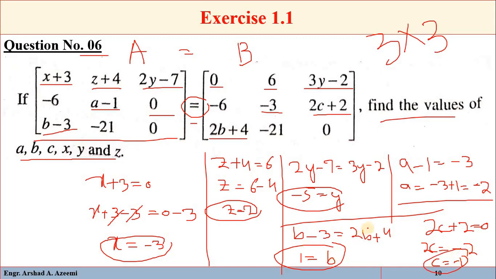So we get a is equal to minus 2, b is equal to 1, c is equal to minus 1, x is equal to minus 3, z is equal to 2 and y is equal to minus 5. Because the two matrices are equal, the corresponding elements will also be equal.